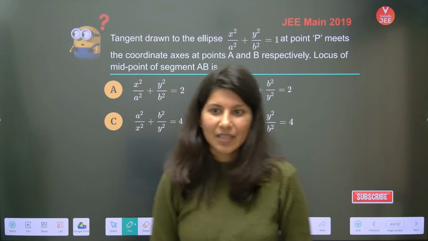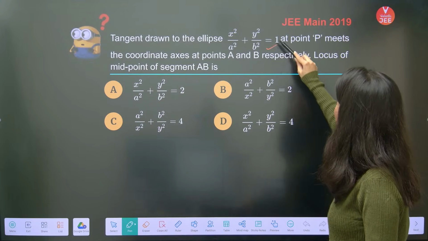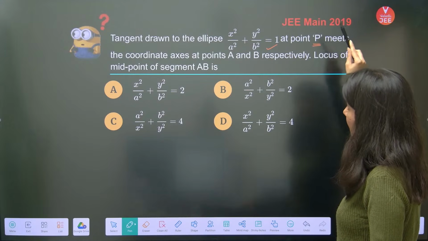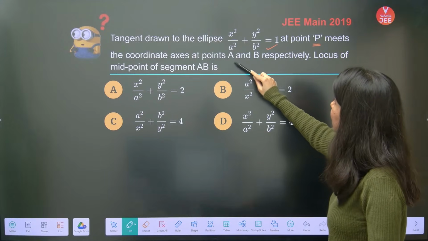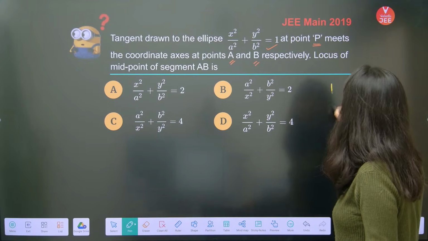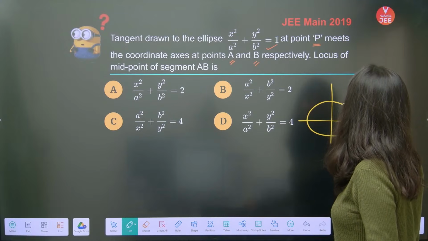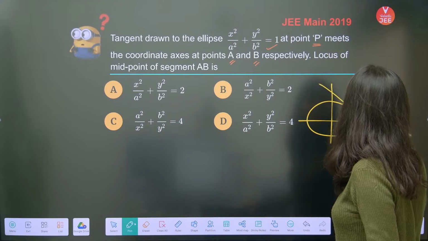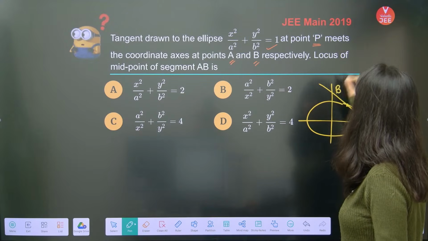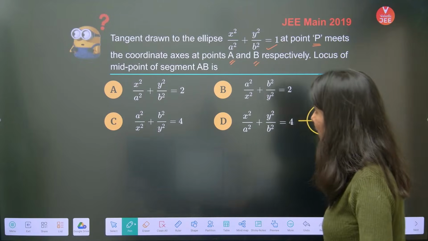Okay, chalo, ready for the question? Tangent drawn to an ellipse at a point P meets the coordinate axes at points A and B respectively. So what they are saying is, there is an ellipse and there is a point P, and if you draw the tangent, it will meet the coordinate axes at points A and B, respectively. Find the locus of the midpoint of segment AB.